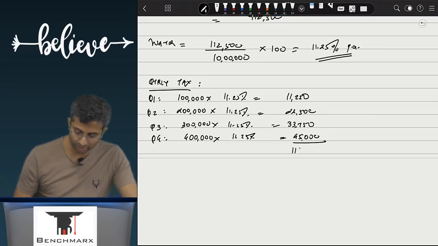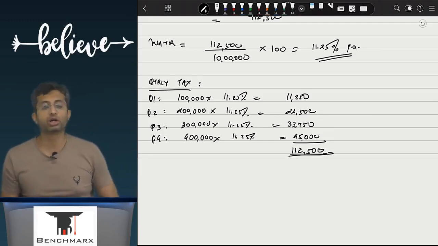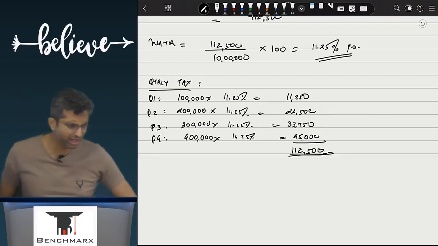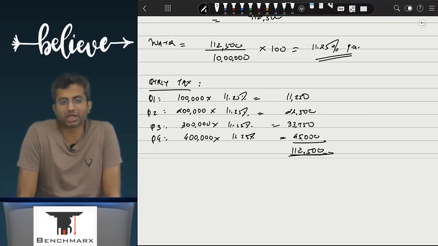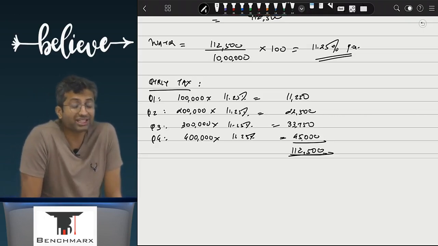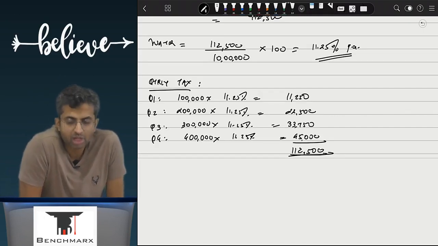33,750. If I total up, this is going to come to 1,12,500. So in the quarter that you are earning more, you are recording a higher tax burden. In the quarter that you are earning less, you are recording a lower tax burden. But why is the weighted average tax rate, or taking the annual picture, important?